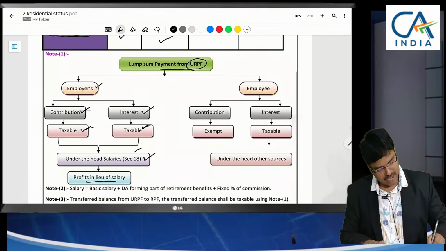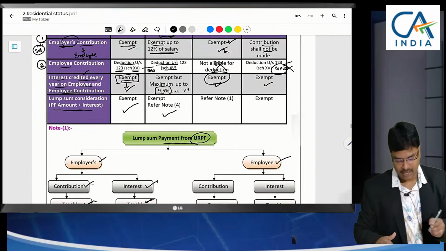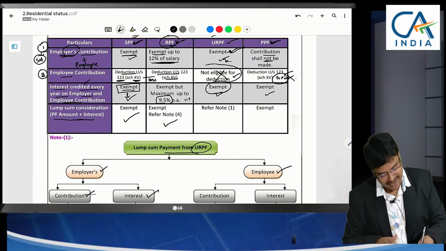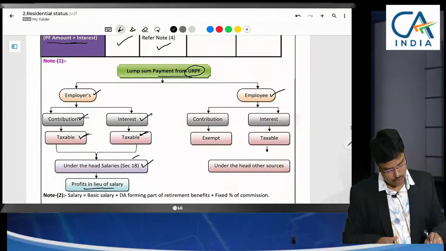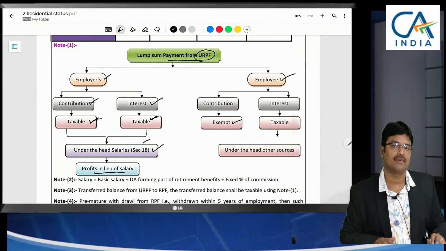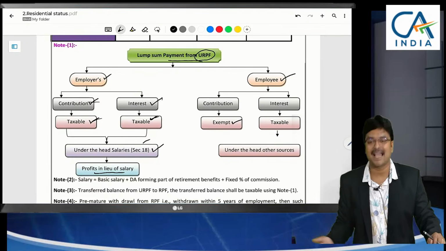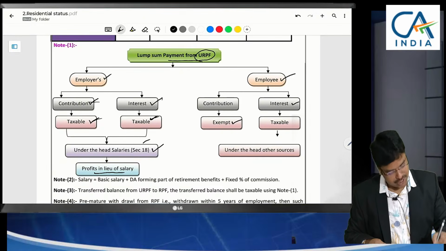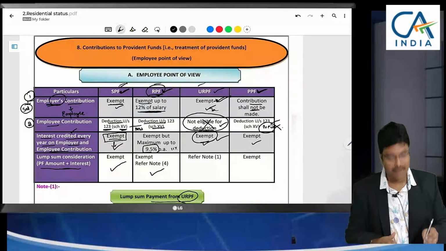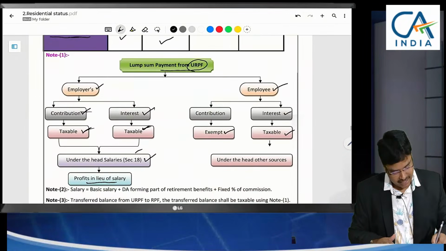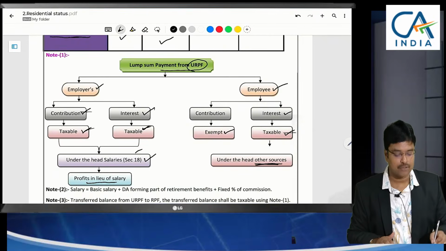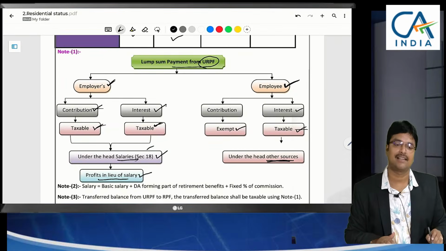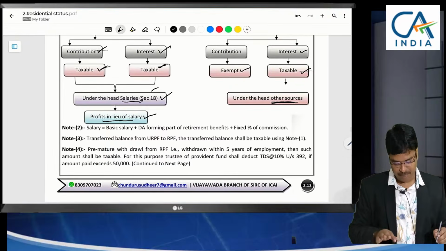Coming to second part, employee. Here if you see, both employer contribution and employee contribution also will be received. Employee contribution we didn't claim deduction earlier. So the contribution now will be exempted. Earlier I didn't claim deduction means it has already been taxed. That's why now this is exempted. Coming to the next one, interest received will be taxable, because here interest I have taken full exemption on both the contributions. That's why here interest will be taxable. But under which head? Other sources, since it is employee's contribution. Employer's contribution will be taxable under the head salaries. Employee's contribution will be taxable under the head other sources.